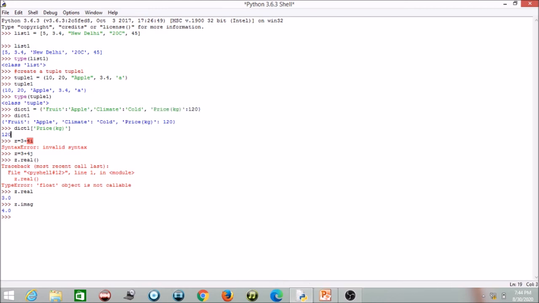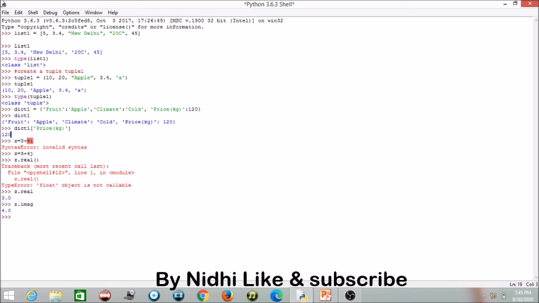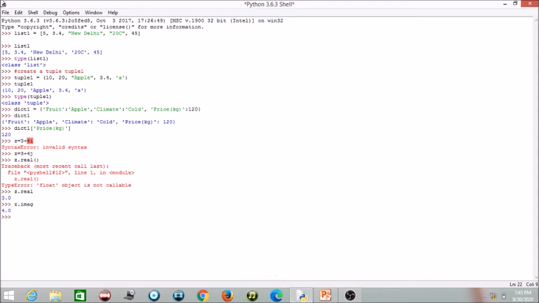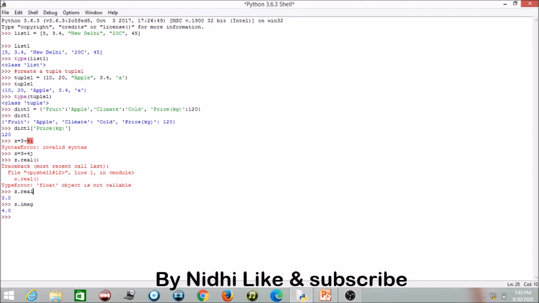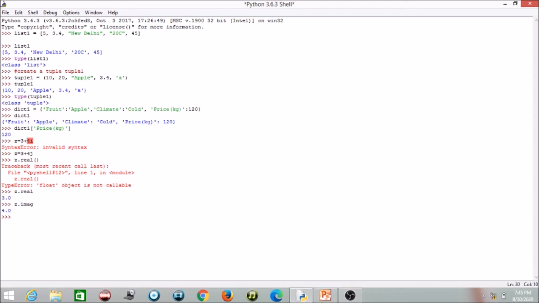And for complex numbers, I have written one complex number here. It is wrong because this is not the way of writing a complex number. It is written as an integer, then plus, then an imaginary value with j. That is the correct syntax, so the wrong one shows invalid. If I want to access the real part, 3 is the real number and 4.0 is the imaginary number. For that there is the real attribute: z is a variable and I write z.real. It gives me the value 3.0 of the real part. And to access the imaginary part, I write z.imag.